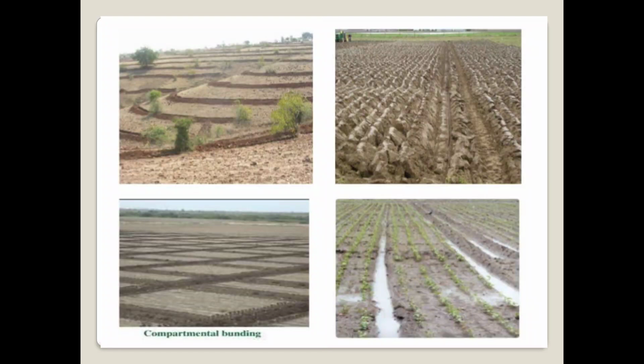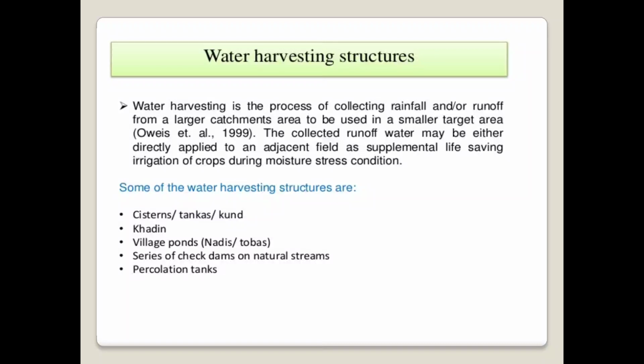In this figure, this figure shows the various in situ soil moisture conservation practices. For example, compartmental bunding, then dead furrow, back furrow. So this figure is showing the various in situ soil moisture conservation practices, and those practices help to store the maximum water in the soil, and they also help to mitigate or minimize the drought condition under the rain-fed situation.